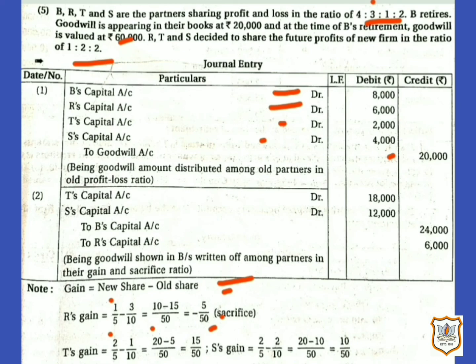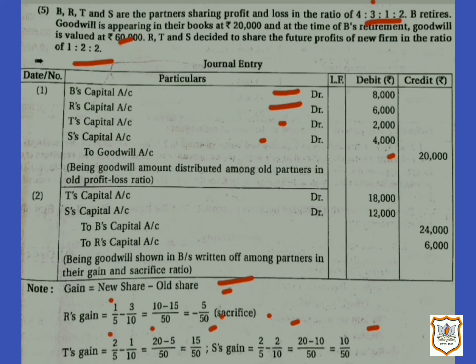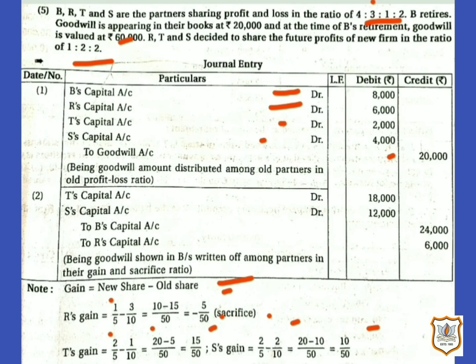That means T's gain is 15/50. Then let us find out S's gain. Here S's new share is 2/5 and S's old share was 2/10. If we solve this, we will get 10/50. So that means here R has not gained on retirement of B. Here T and S have gained. Therefore, here T and S's capital accounts will be debited and B's and R's capital accounts will be credited.